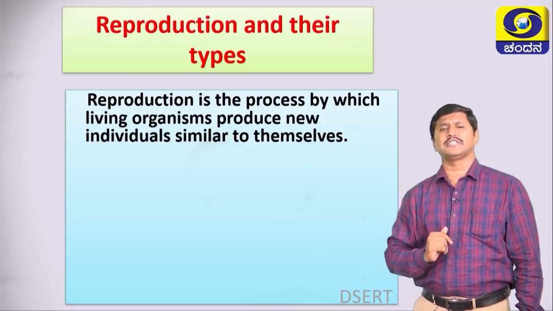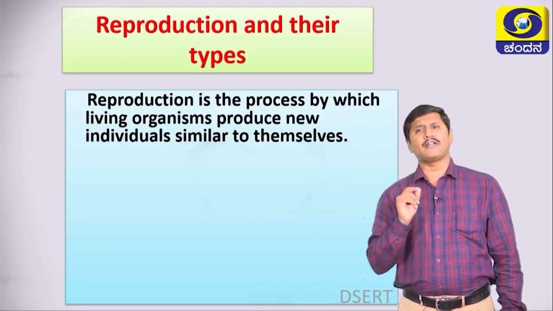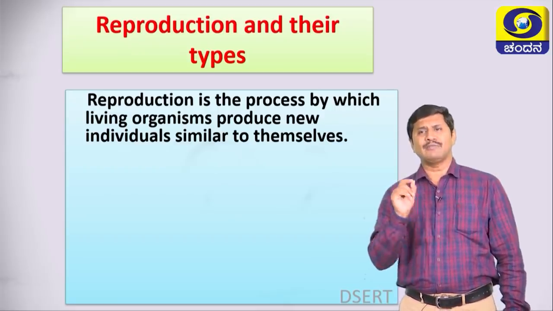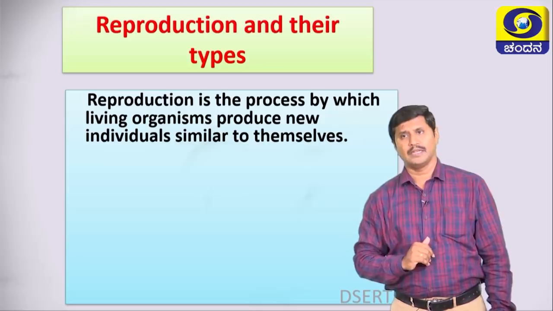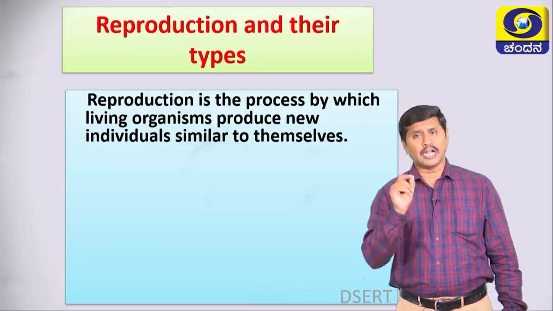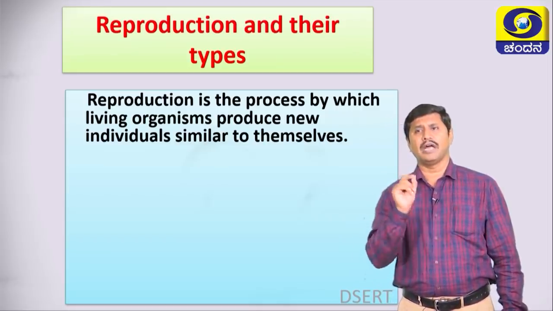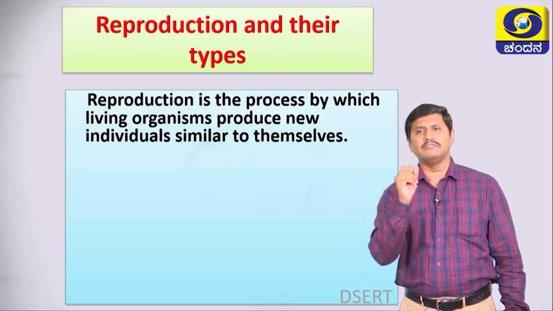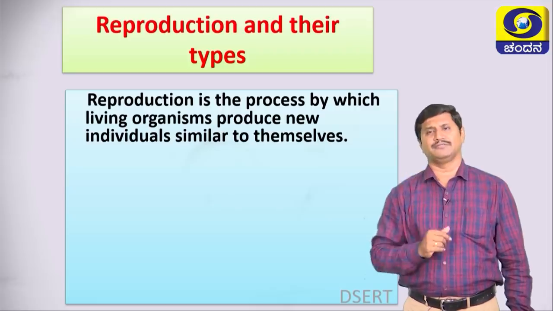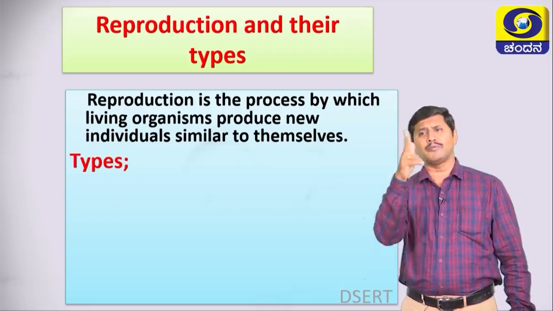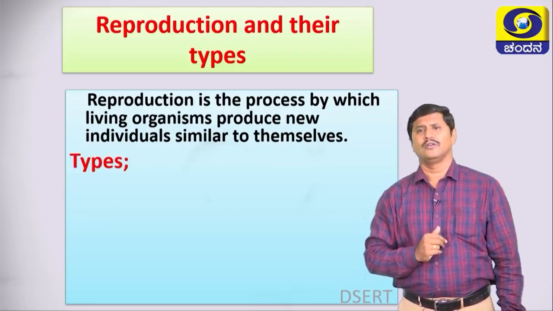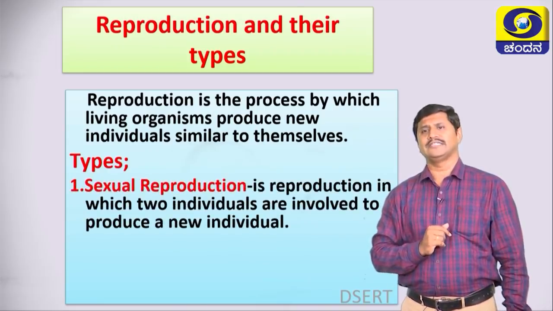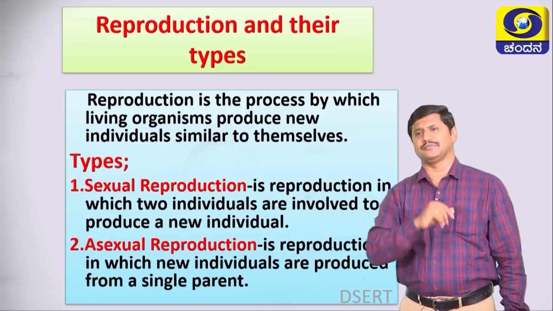Reproduction is the process by which living organisms produce new individuals similar to themselves. There are two types of reproduction in living organisms. The first one is called sexual reproduction and the second one is called asexual reproduction.